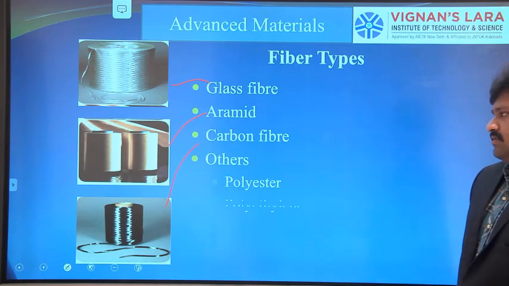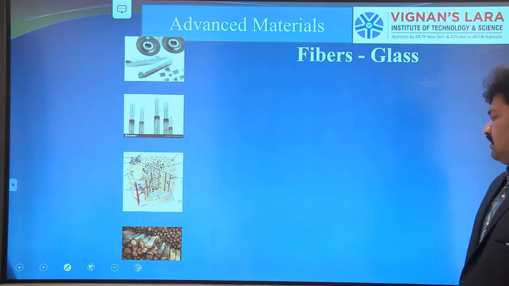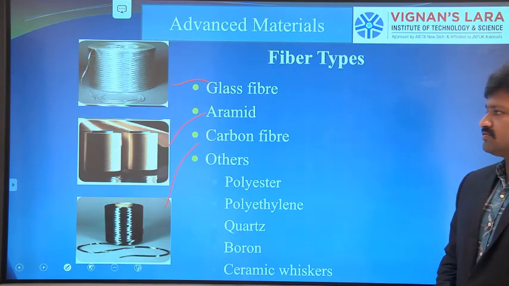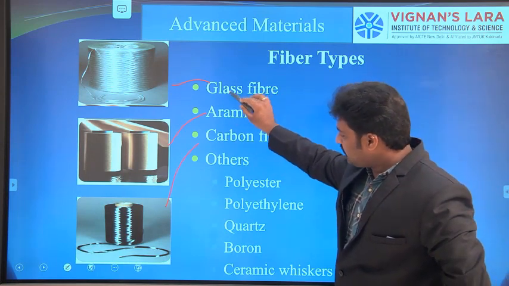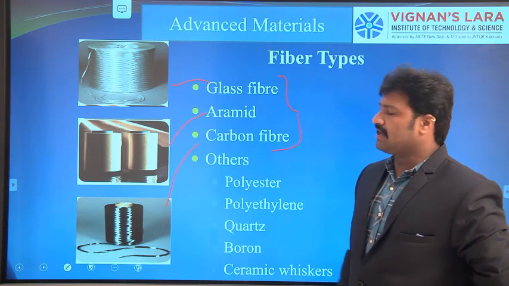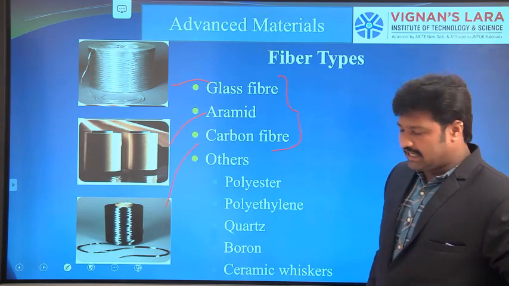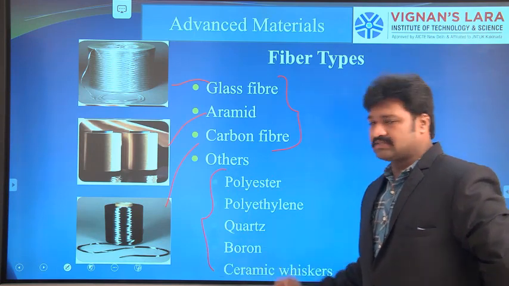Along with that, some more fibers are polyester, polyethylene, quartz, boron and ceramic viscose. Many of the composite materials are made up of these three. These are the three main fibers used for preparing composites. Along with that, for little applications, these other fibers are used.